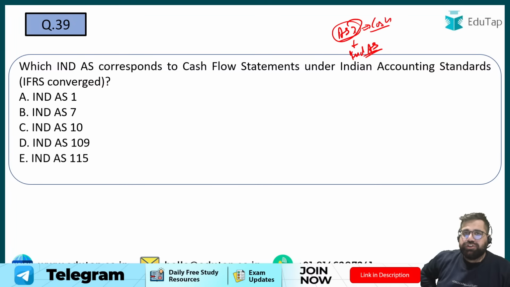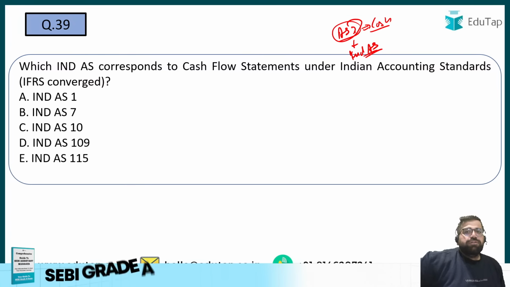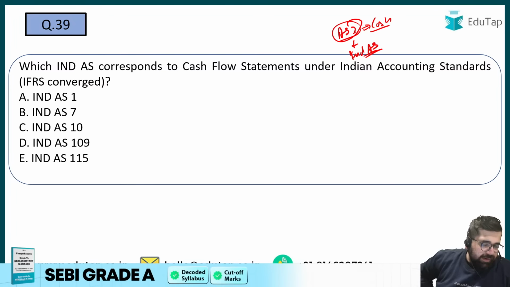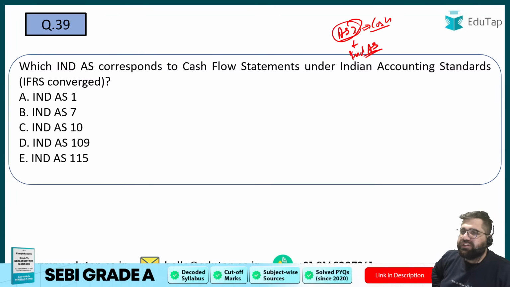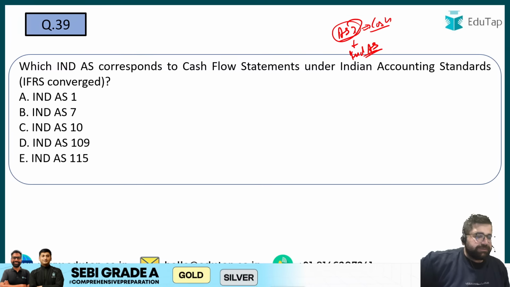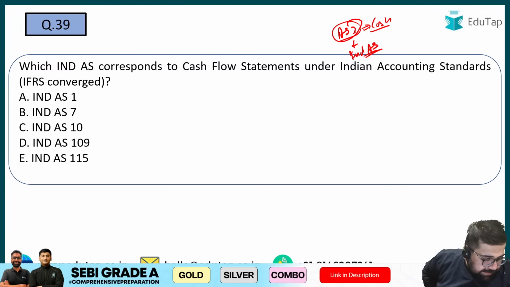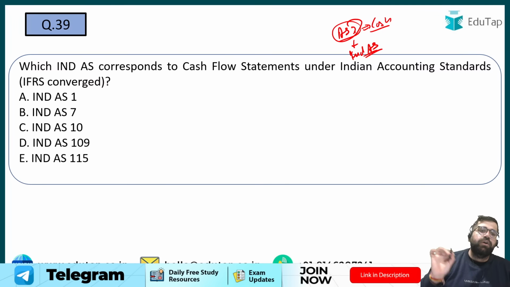Now, this is a factual question. If you know it, you can answer. Otherwise, you have to skip. Tell me which Indian accounting standard corresponds to the cash flow statements under Indian accounting standards. AS3, yes, AS3 is accounting standard, but the question is regarding Indian accounting standard. Yes, it will be Indian accounting standard 7.